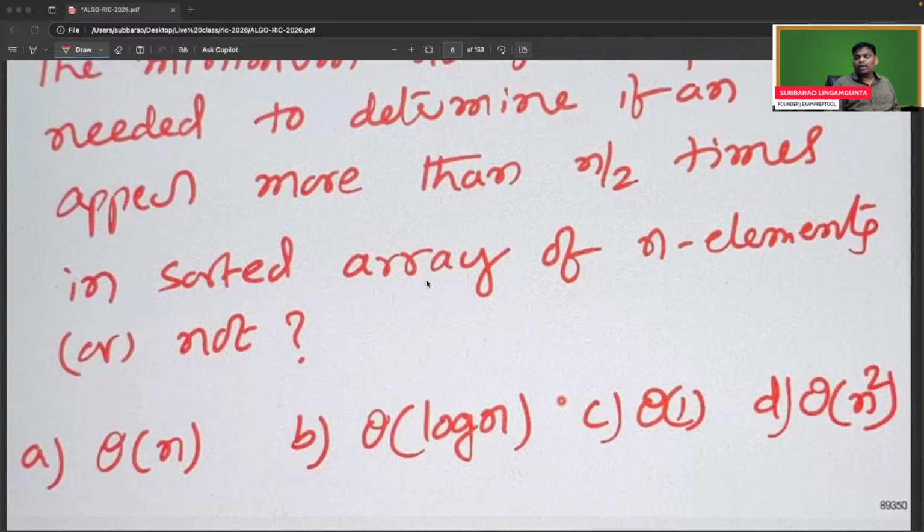The minimum number of comparisons needed to determine if an integer appears more than n by 2 times in a sorted array of n elements or not. Remember, I am giving the hint also. The given array is sorted. And one more thing: if any element repeats more than half the time, you have to return that element. If not repeating more than half, you have to return -1. To do that task, how many comparisons are needed?